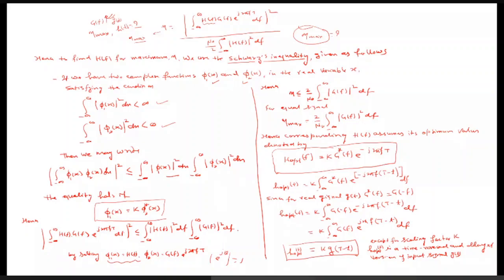Now you can see that in this equation, this eta we can replace by this particular value: the integral from minus infinity to infinity of |H(f)|² df times the integral from minus infinity to infinity of |G(f)|² df.